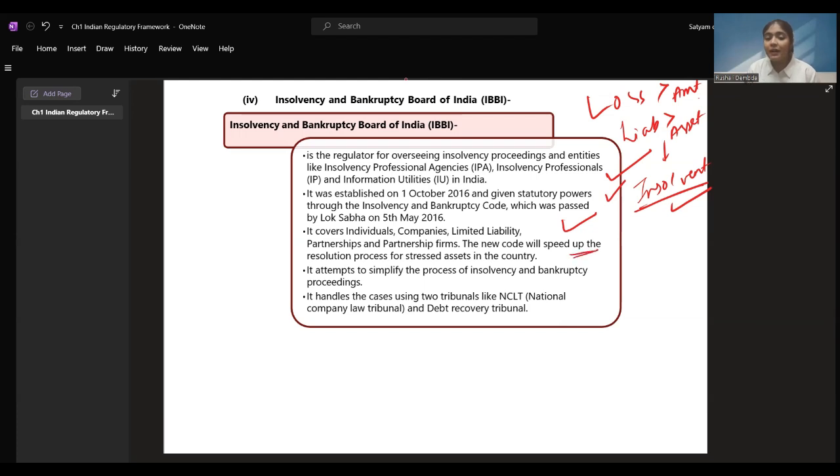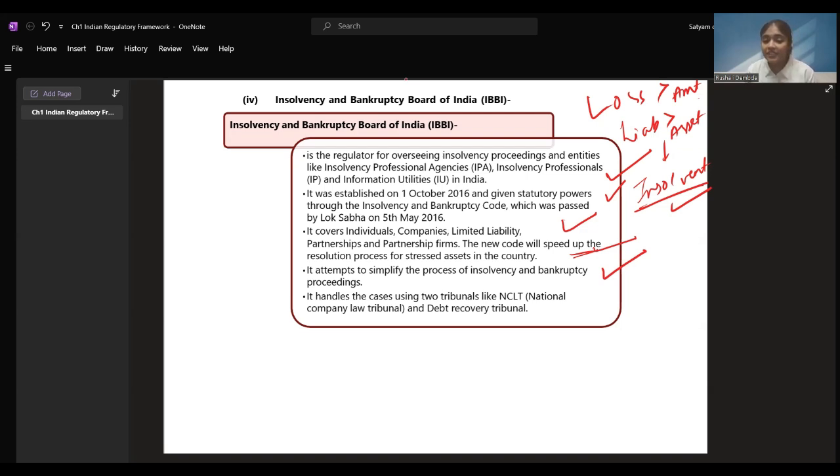The new code will speed up the resolution process for stressed assets in the country, for those people who are facing the problems of insolvency. So all these things will be speeded up and it will give better and faster resolution. It attempts to simplify the process of insolvency and bankruptcy. IBBI, this Insolvency and Bankruptcy Board of India, was set up to simplify the process, to make the process easy for them, and this proceeding should get completed fast. That's why it was set up.